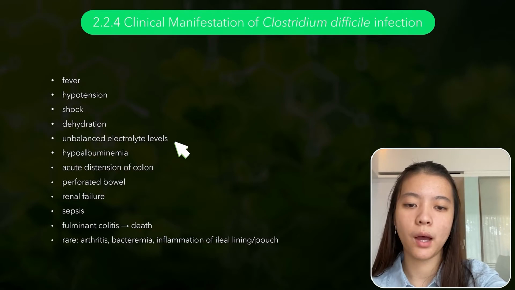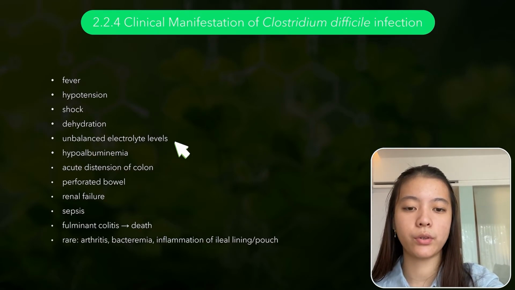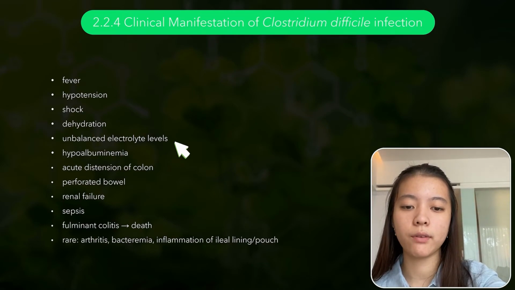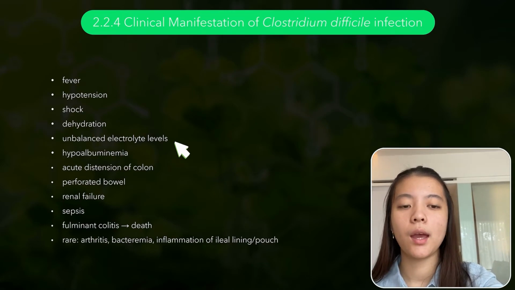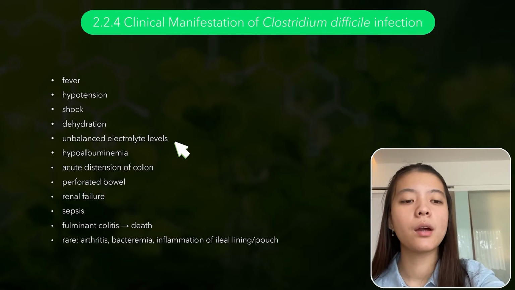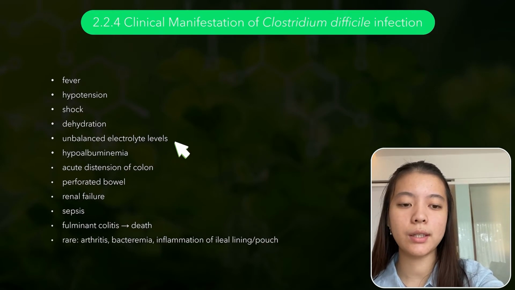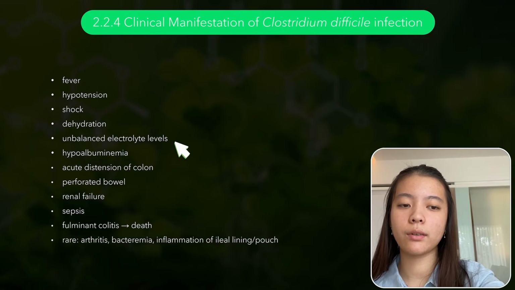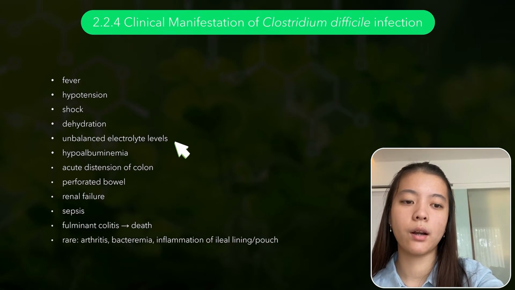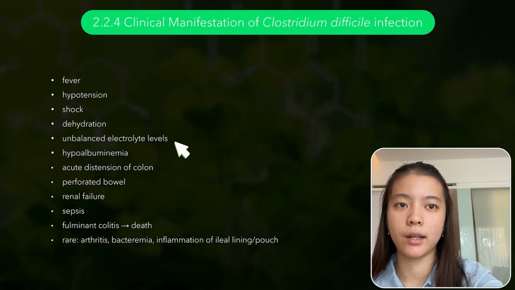Next, other possible manifestations are fever, hypotension, shock, dehydration, unbalanced electrolyte levels, hypoalbuminemia, acute distension of the colon, perforated bowel, renal failure, sepsis, and fulminant colitis, which can lead to death if left untreated. Some rare manifestations are arthritis, bacteremia, and inflammation of the ileal lining and pouch.